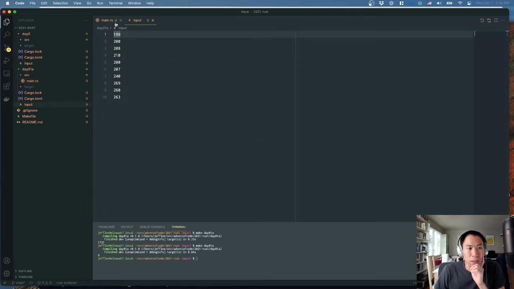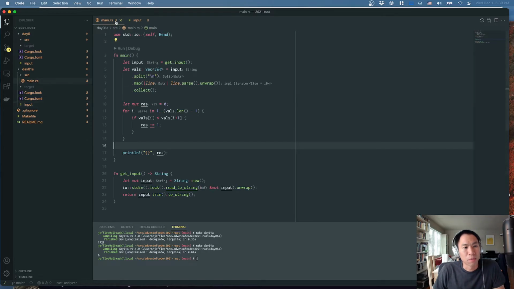Interesting. 199 to 200 is 1. 200 to 208 is 1. That's 2 so far. 208 to 210, that's 3 so far. 210 to 200 is no. 200 to 207, that's 4 so far. 207 to 240, that's 5 so far. 240 to 269, 6 so far. 269 to 260, nope. 260 to 263, 7. So I think we're basically getting it.